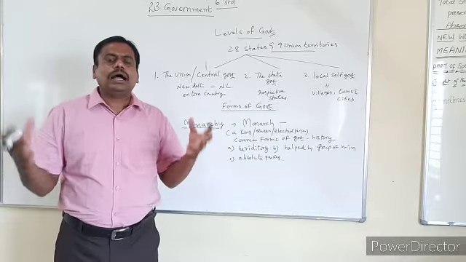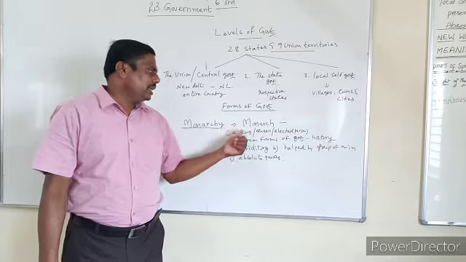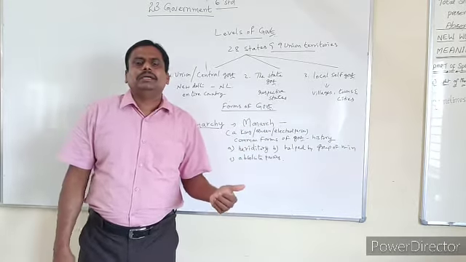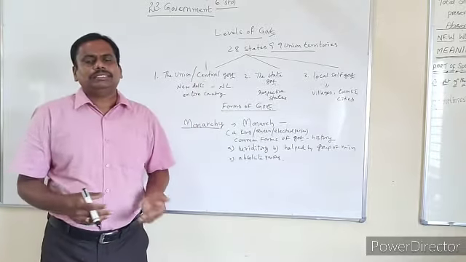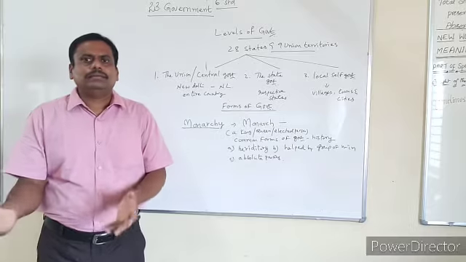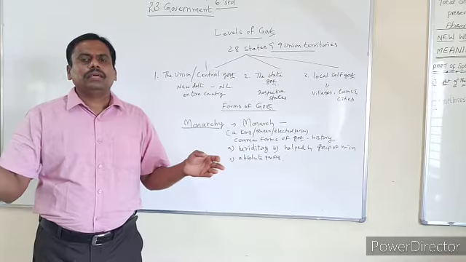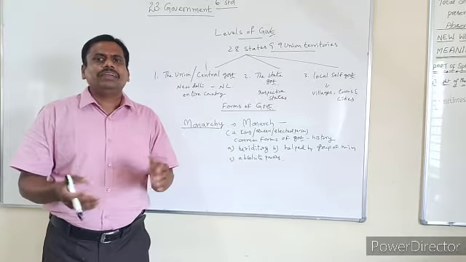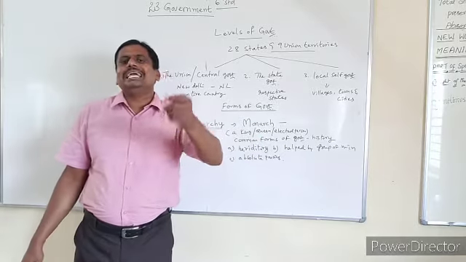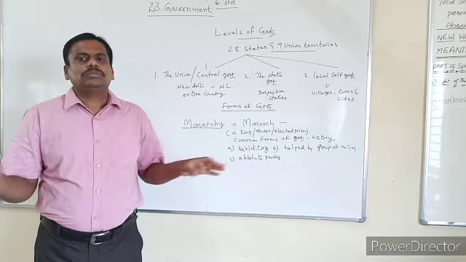In this, the monarch has got absolute powers. Generally this system is hereditary. That means if the king dies, the power is enjoyed by his son. If he dies, his son will enjoy the power, or his daughter will enjoy the power. In that way, it is hereditary in nature. Even though the monarch is helped by a group of ministers, he is not answerable to such people.